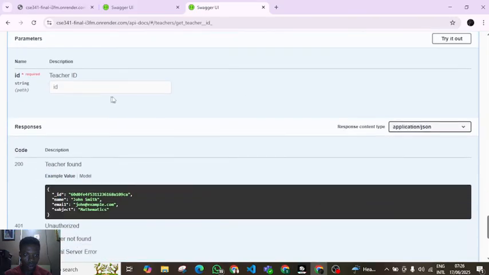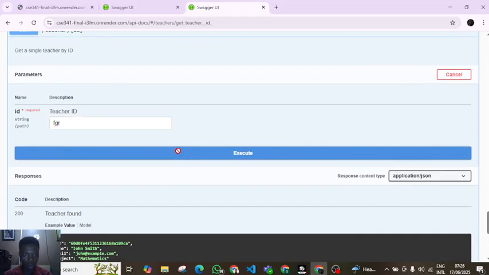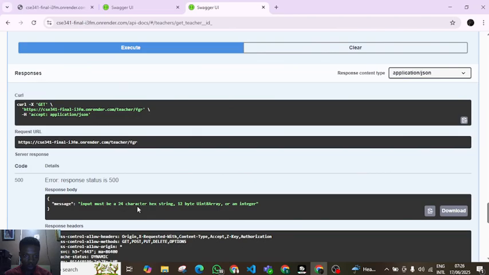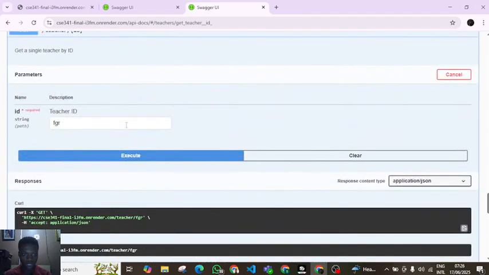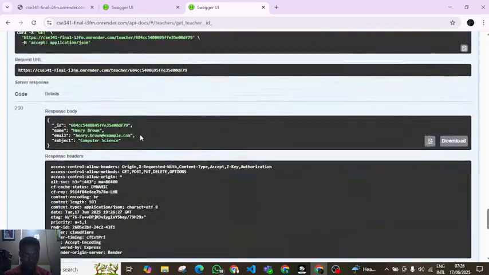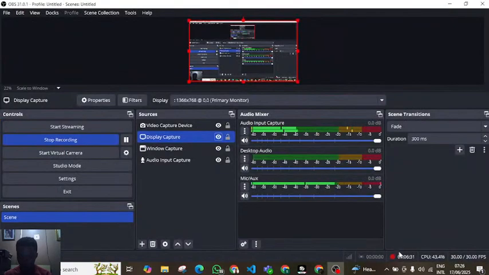I'll do the get by ID. Try it out. Now I'm going to put a wrong ID there to show that error actually works. Execute. You can see that input must be 24 characters. Say it did not work. Now I'll put the right ID now. Ctrl V. Execute. Okay, so now you can see that it actually worked perfectly well. Let me check my timeline. Okay, I have few minutes left. So I'm going to proceed.